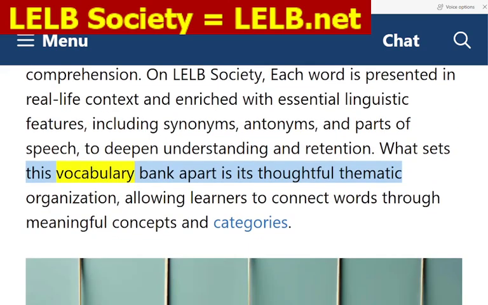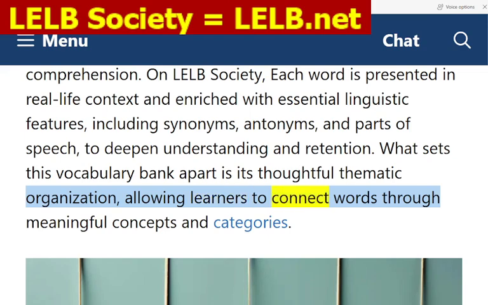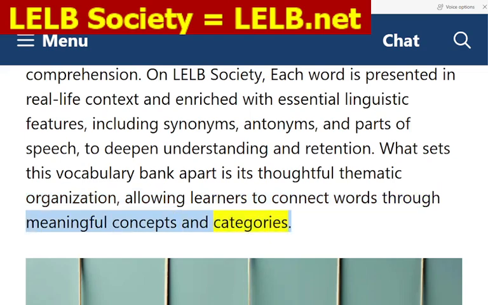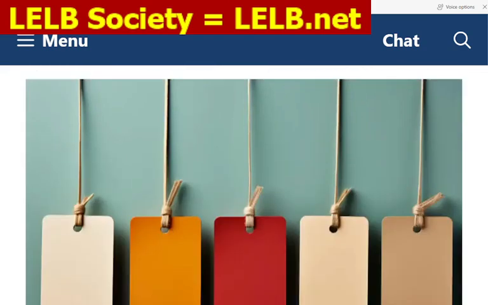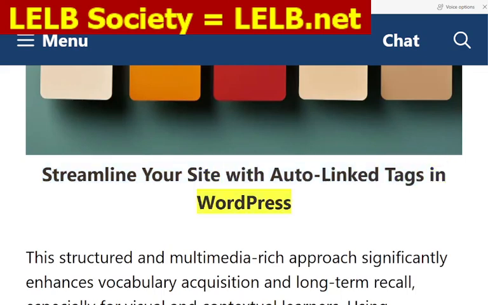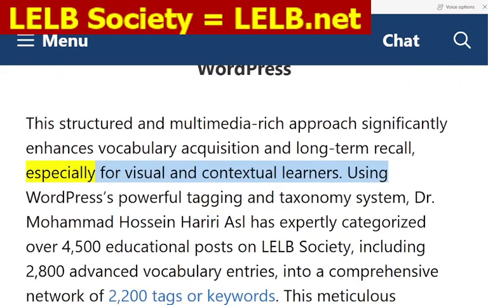What sets this vocabulary bank apart is its thoughtful thematic organization, allowing learners to connect words through meaningful concepts and categories. This structured and multimedia-rich approach significantly enhances vocabulary acquisition and long-term recall, especially for visual and contextual learners.